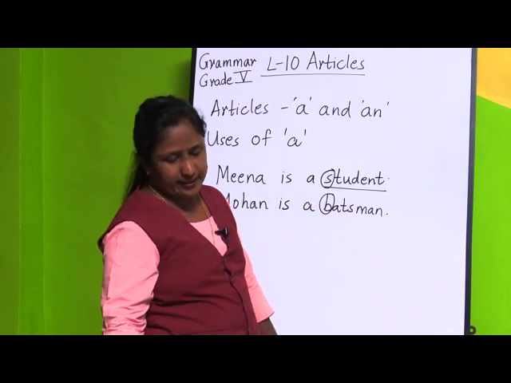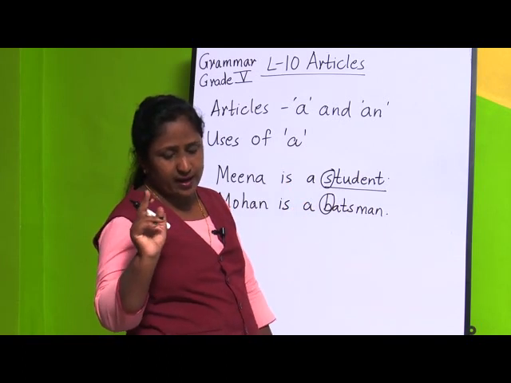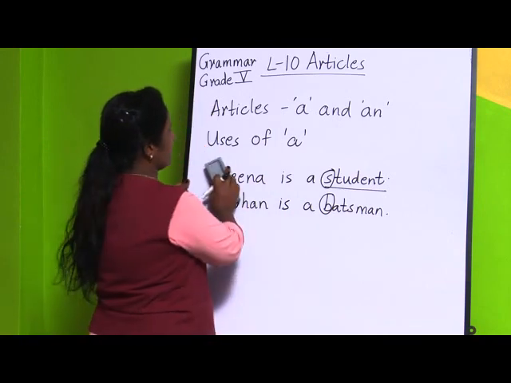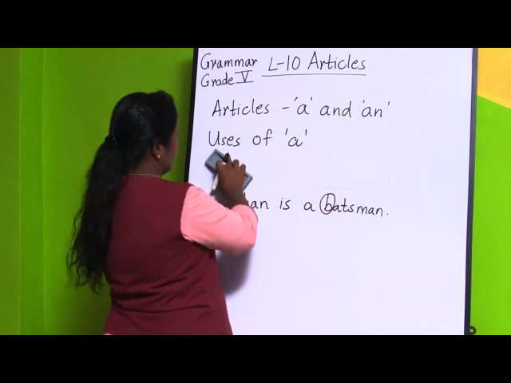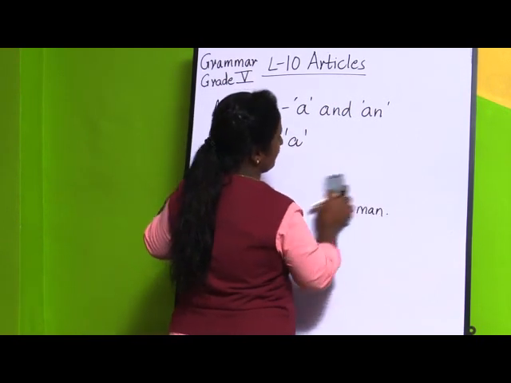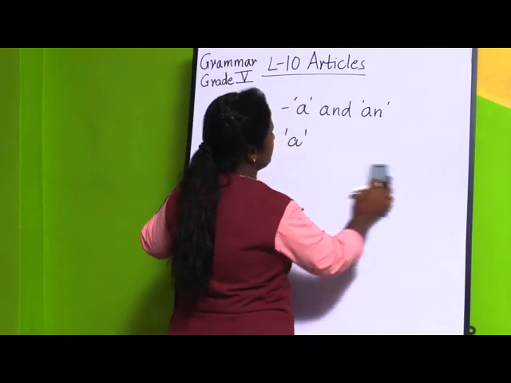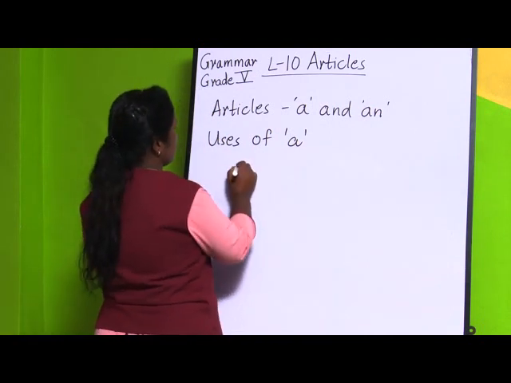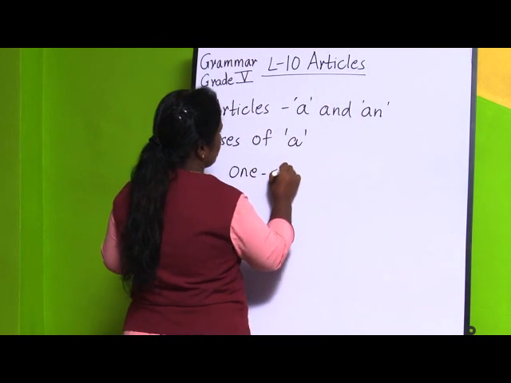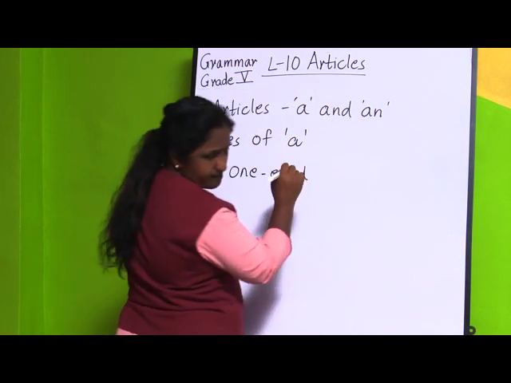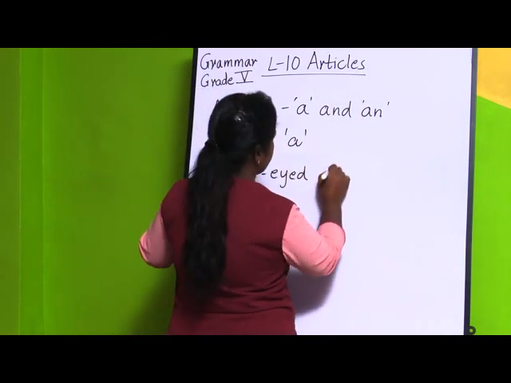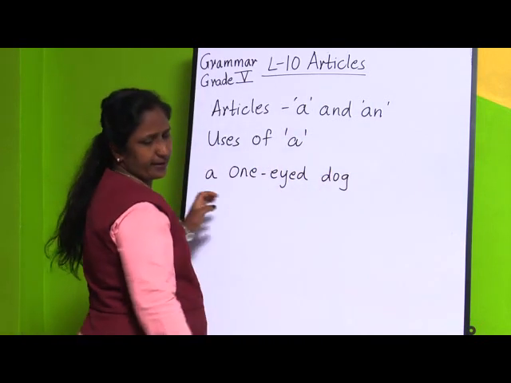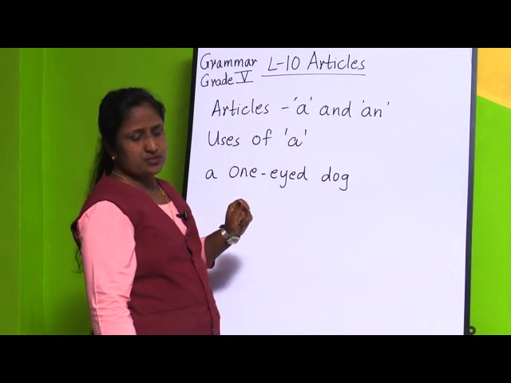We also write like this: a one-eyed dog. Here you may get a query, you may be jumbled up or confused. The teacher is saying a one-eyed dog. One-eyed dog. But I have used the article a. Why? Because one.